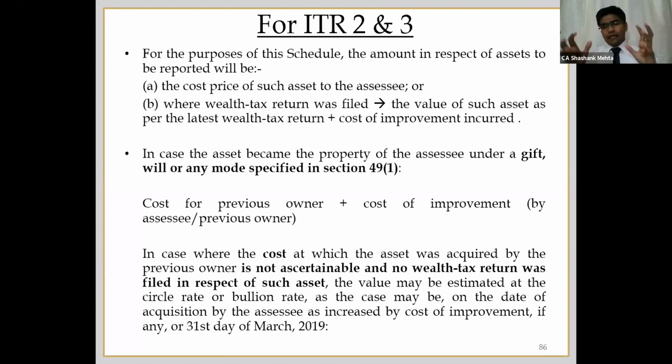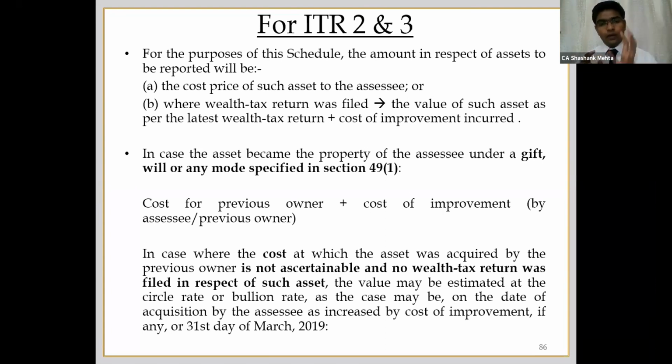Secondly, if the asset has come to you by way of gift or will, then by virtue of section 49(1), in all those cases, what will be the cost of the asset? The cost of the asset, very important, will be the cost of the previous owner. So here you need not report zero. In case of unlisted shares, we saw in that schedule, if it is by way of gift, then you have to report it zero.